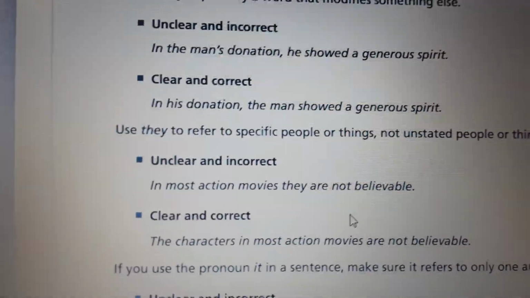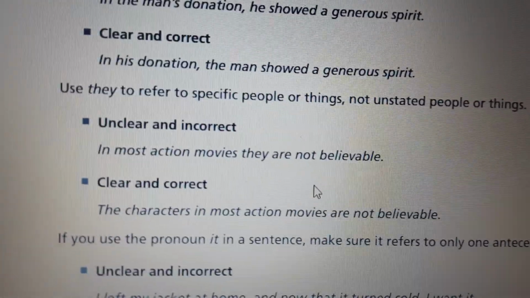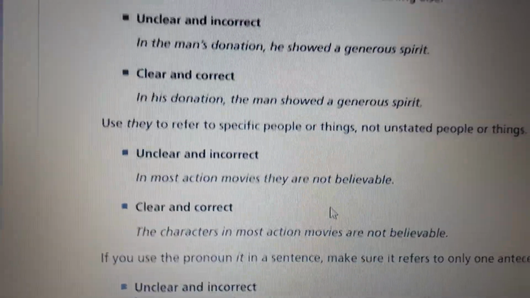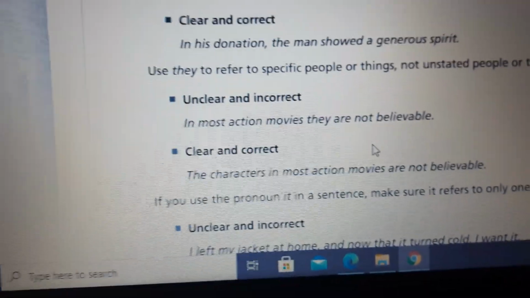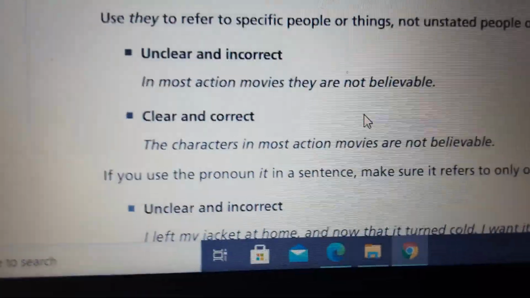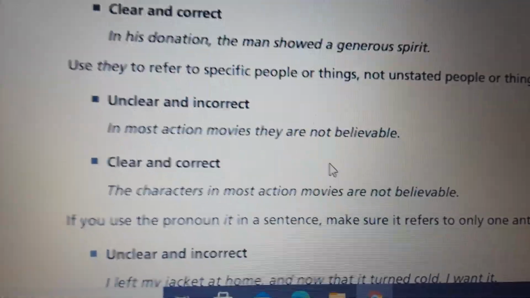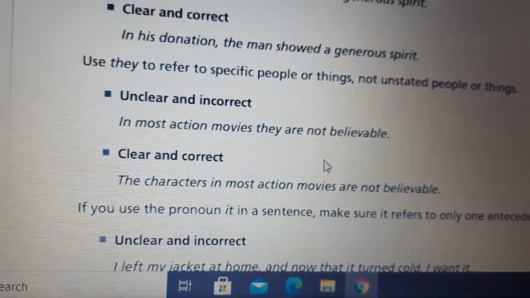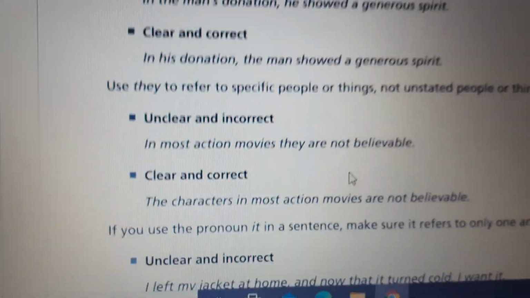Maybe you can use these sentences if you want to talk, but if you want to write, this is completely different, and you have to avoid these mistakes. Here we have: use they to refer to specific people or things, not any unstated people or things. Let's see what that means. We have the unclear and incorrect. And again, just keep in mind that first we had unclear and then incorrect.